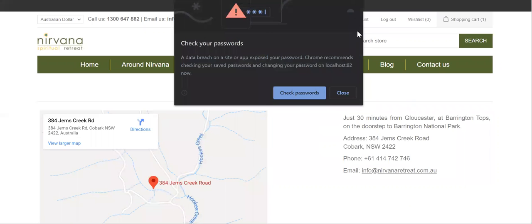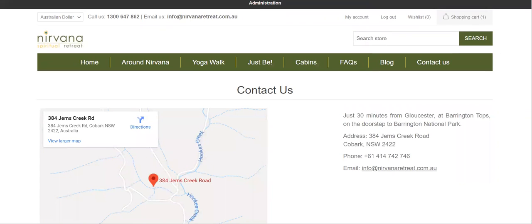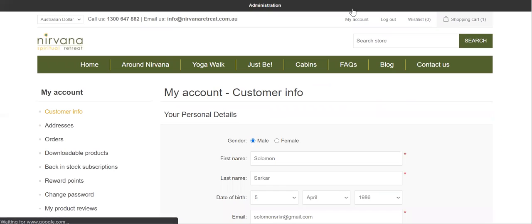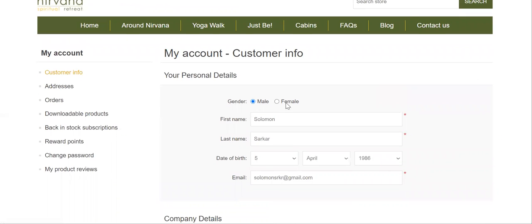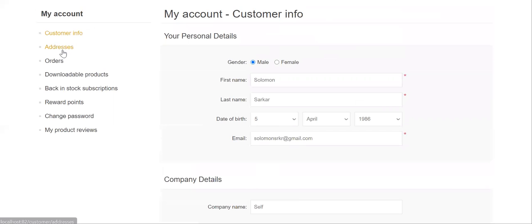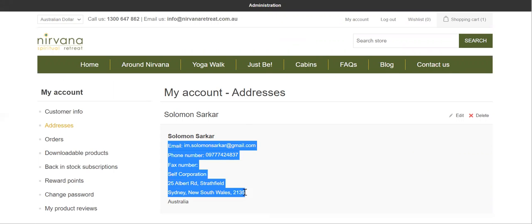As I have logged in, I now have a new link here called My Account. If we go to My Account, I can see my information, what I entered during the registration, and the addresses. This is the address I chose when I booked.